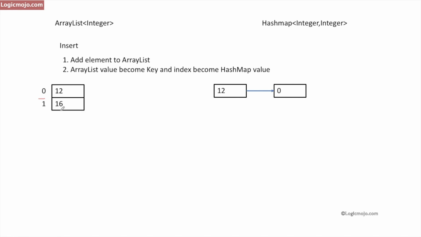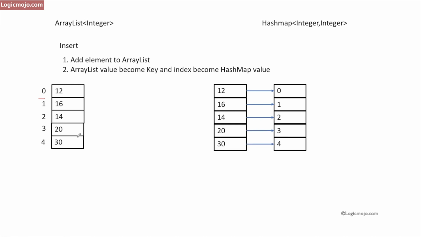Similarly, I insert the second element and here the key becomes 16 and its value will be 1, which is basically the index of the array list for this particular number. Similarly, this one, and this one. So for insert operations on this data structure, which is a combination of array list and hash map, we have to do two operations: insert into the array list and correspondingly perform map.put, where the value becomes the key and its index becomes the value. All these operations I can perform in O of one time.